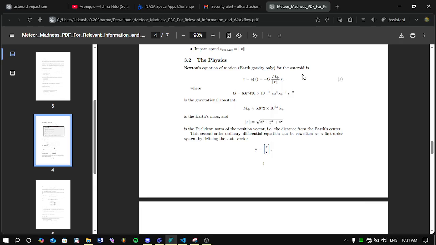I don't really know if I can solve this differential equation. Now, from Newton's gravitational law, we know that the gravitational force between two planets or two objects is the product of their masses divided by the square of the distance between them, multiplied by a gravitational constant. In vector form, you have to add a unit vector to it, and that's what I did here.